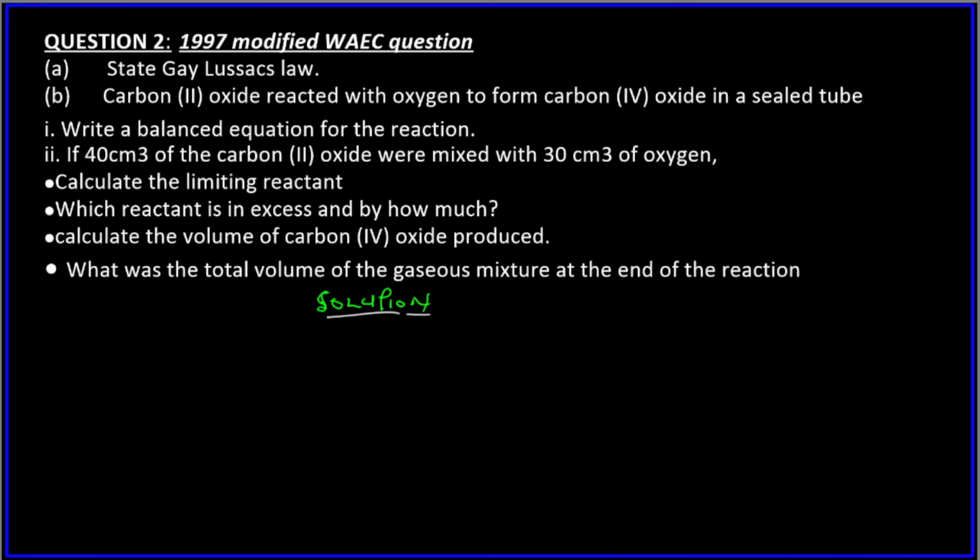So the next question says carbon(II) oxide reacted with oxygen to form carbon(IV) oxide in a sealed tube. Write a balanced equation. So CO, carbon monoxide, is a gas, reacting with oxygen gas. Oxygen gas is O2, to form what?